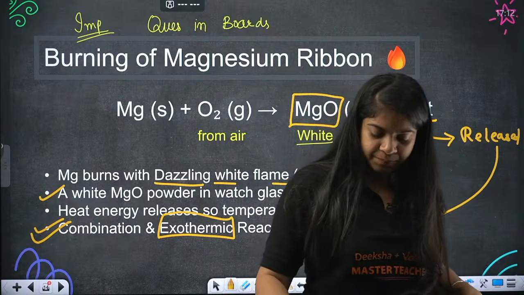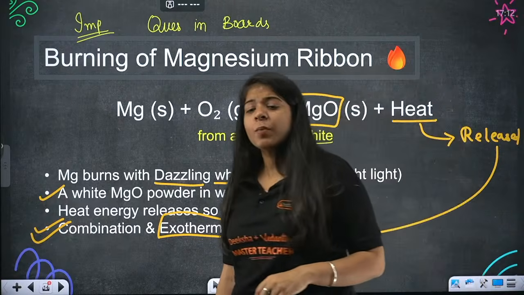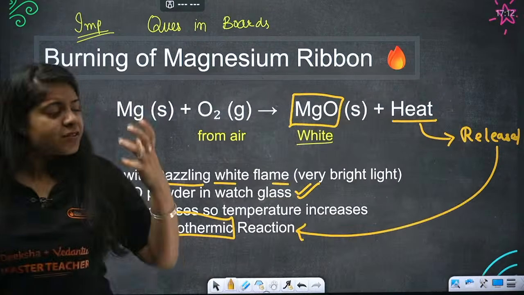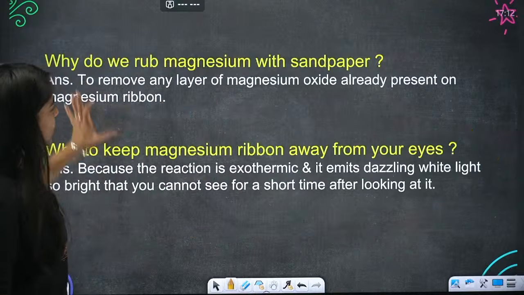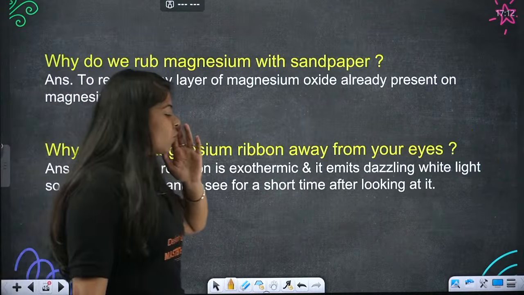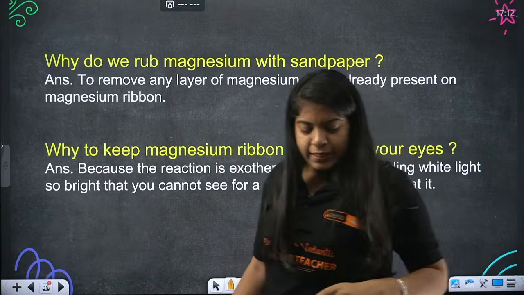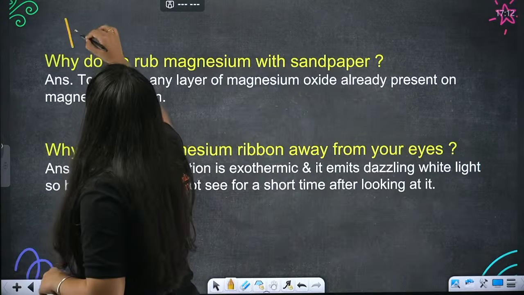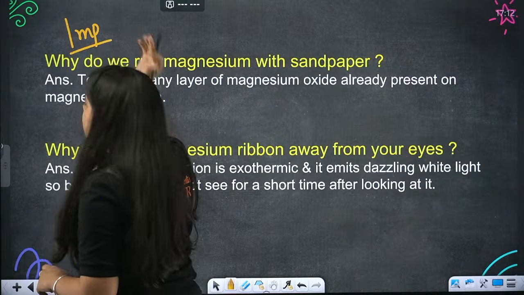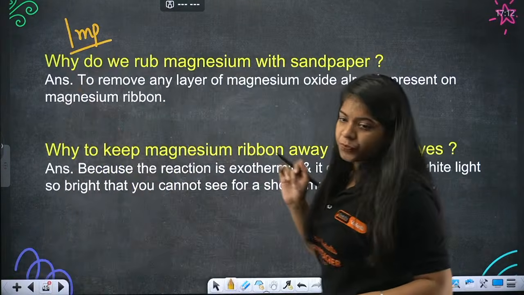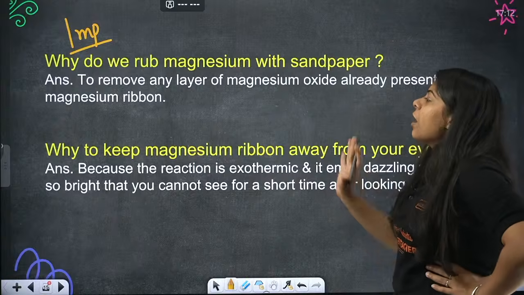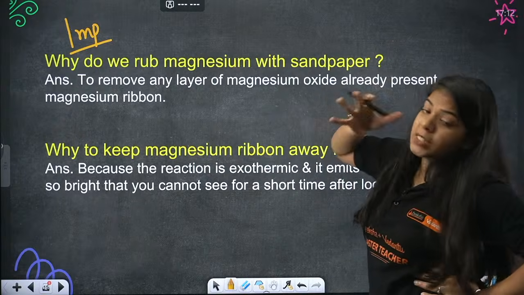Now beta, next we have some questions about this magnesium ribbon. These questions are very important, and they will be directly asked in your boards, okay? So we have a question: why do we rub magnesium with sandpaper?